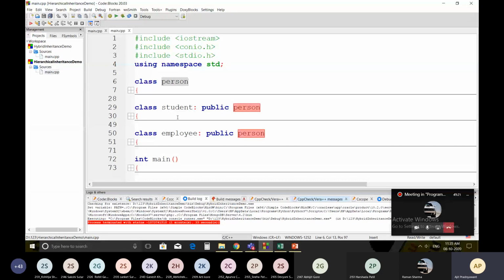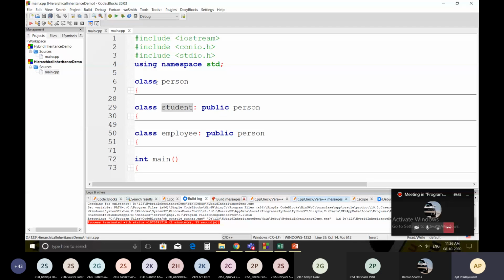From this person we have derived the class student, and from this person we have derived the class employee. So one base class and many subclasses, which satisfies the hierarchical inheritance concept. This is how you can achieve hierarchical inheritance in C++ programming language.